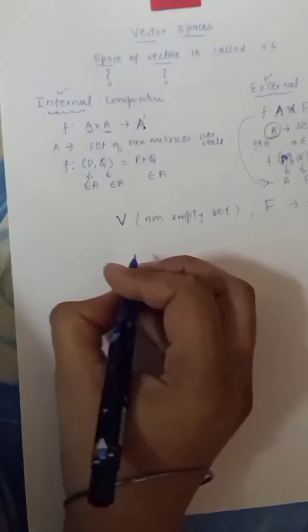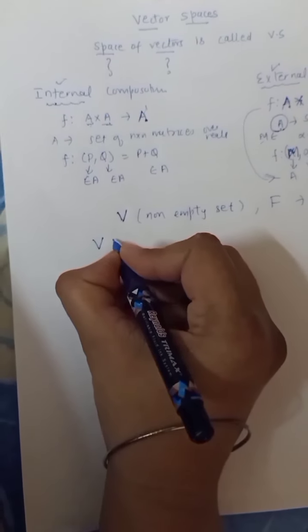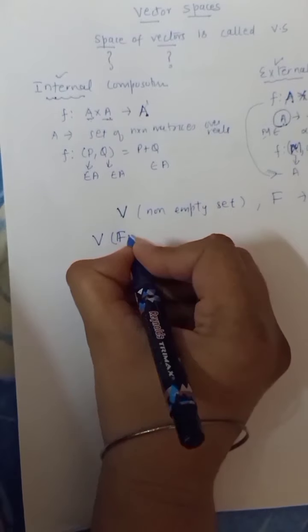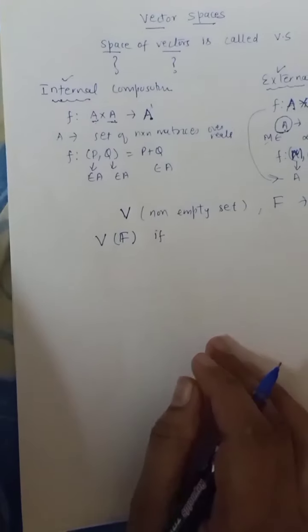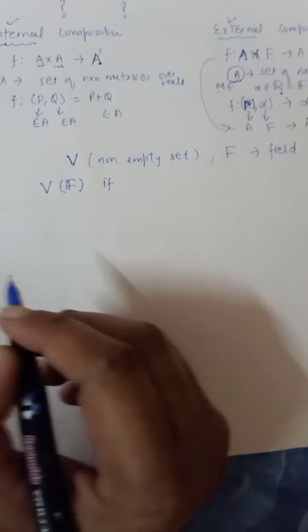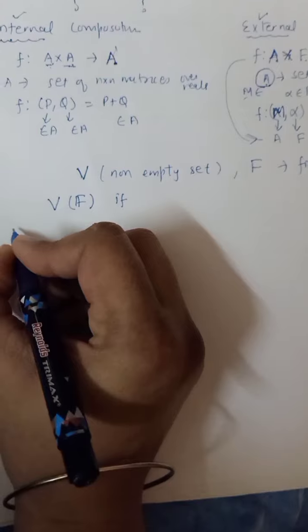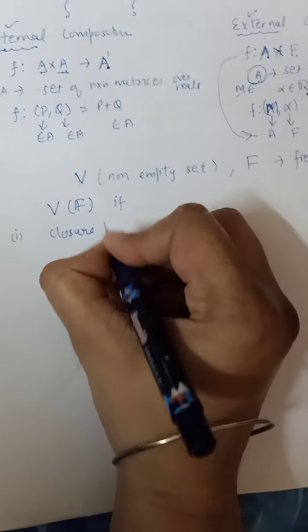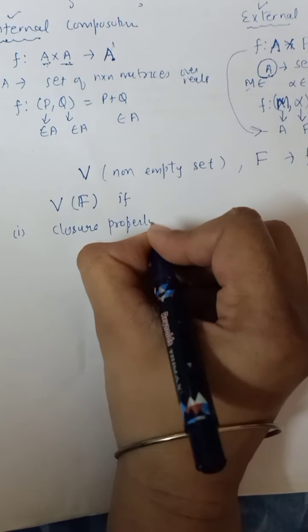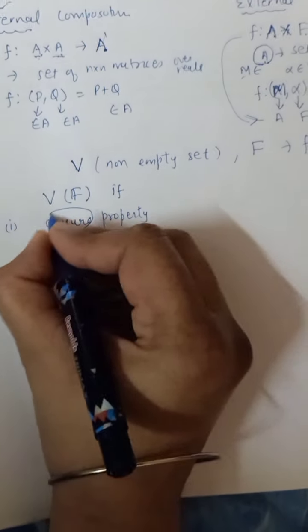So we call V a vector space over this field F if it satisfies a few properties. I am going to list a few properties of vector spaces. First property is the closure property. What does this mean? Closure.